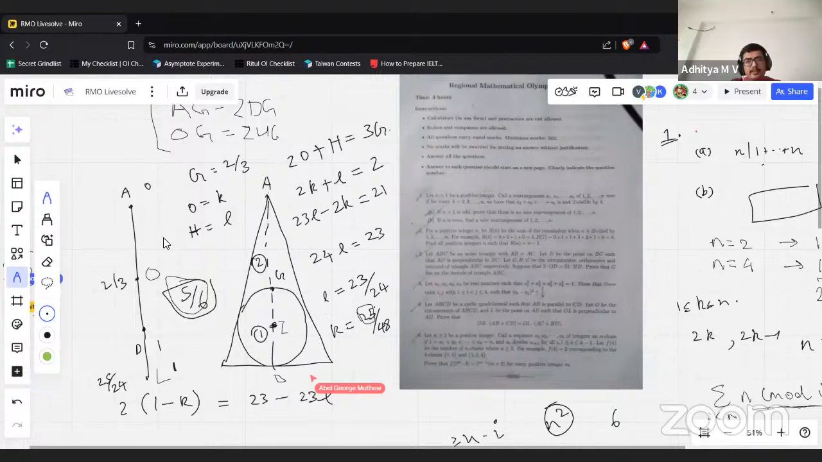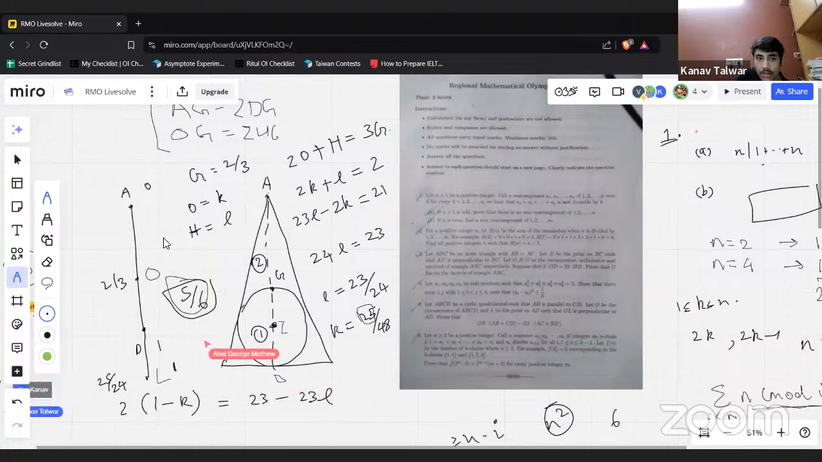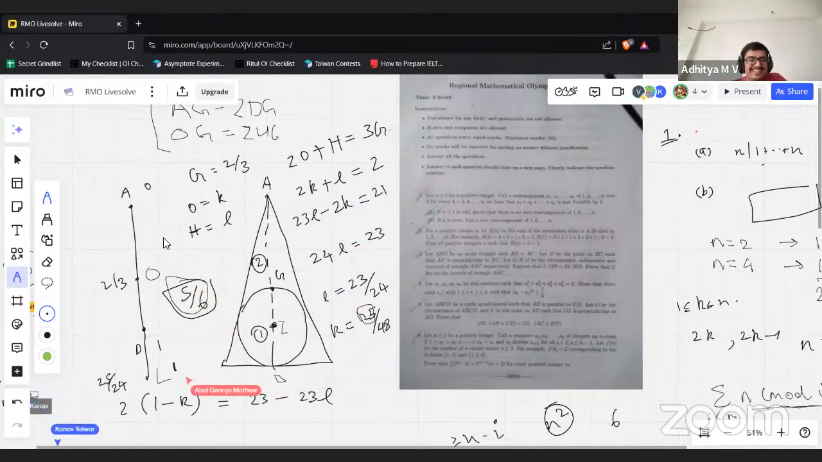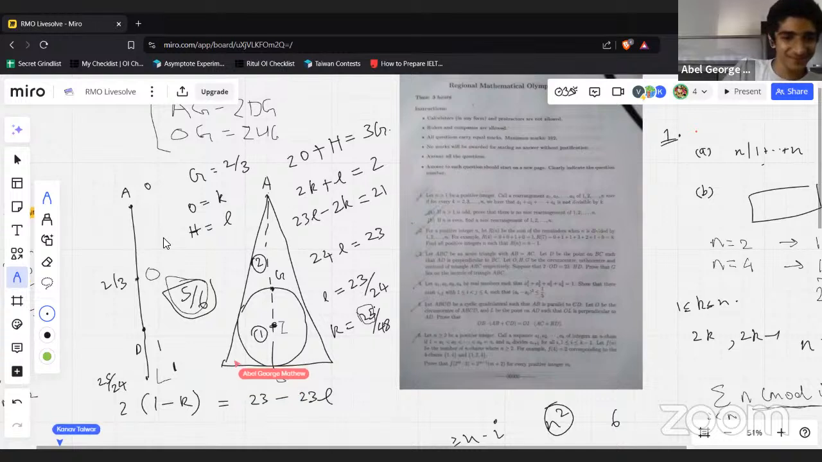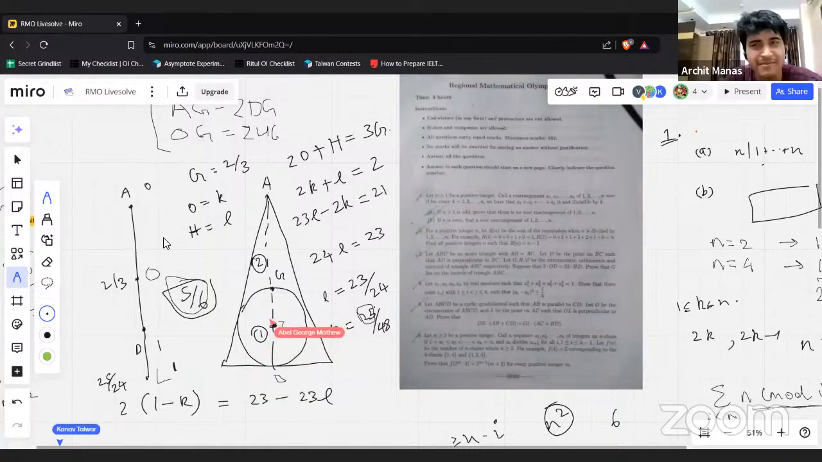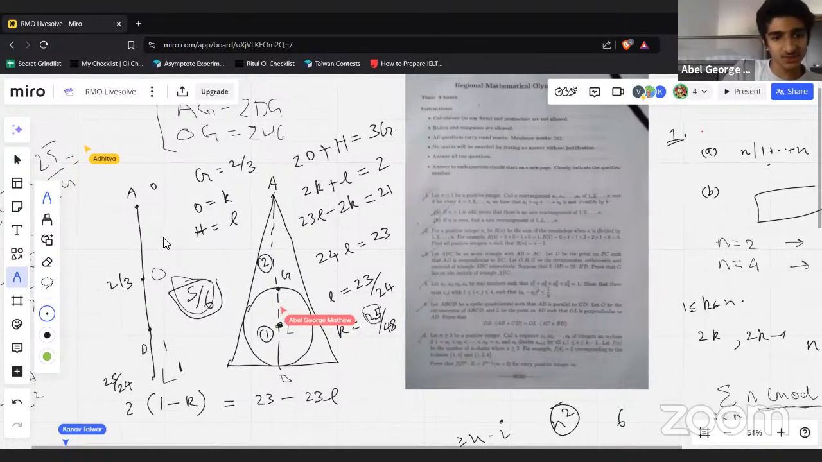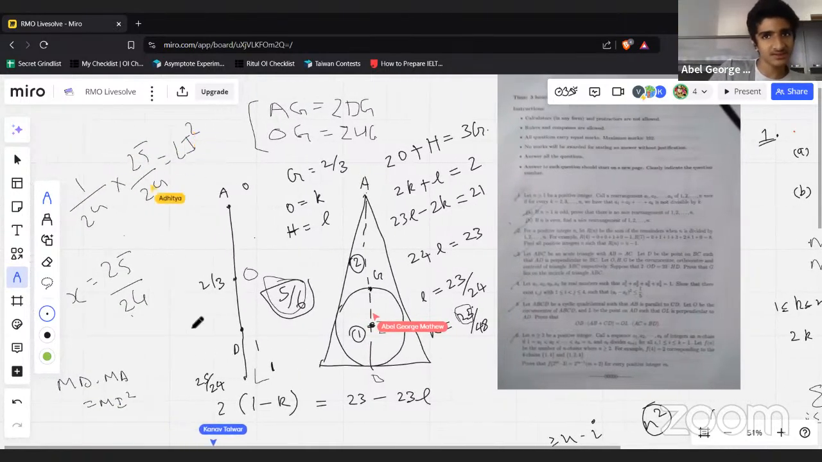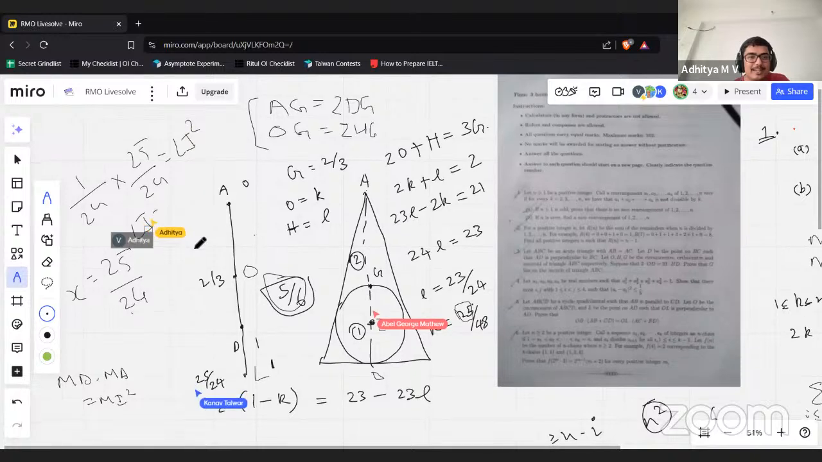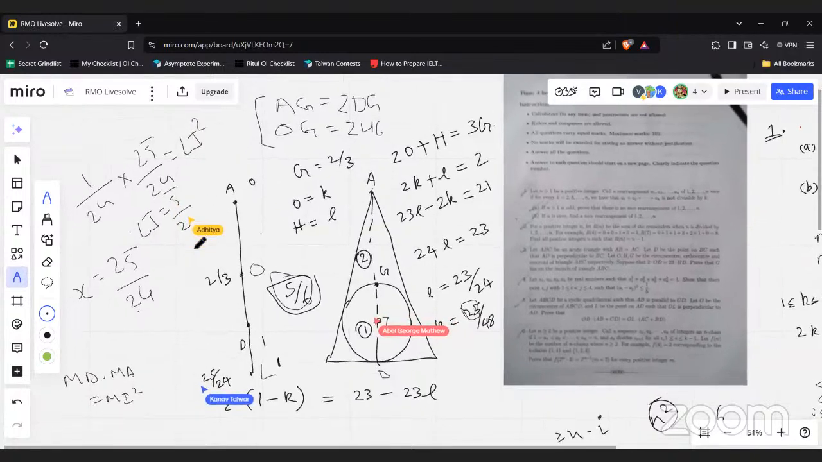We know the arc midpoint. We know the Archimedes point, so MD times MA is MI squared. Right, yes, exactly. The arc midpoint is just the reflection of A about O, and we know O and A. That's very nice. So it's 5 by 24 times 20 by 24. Yeah, done.